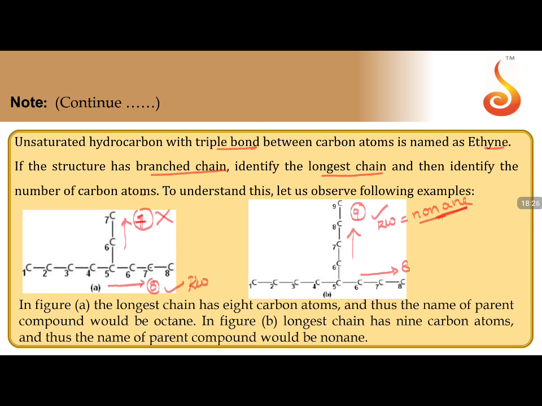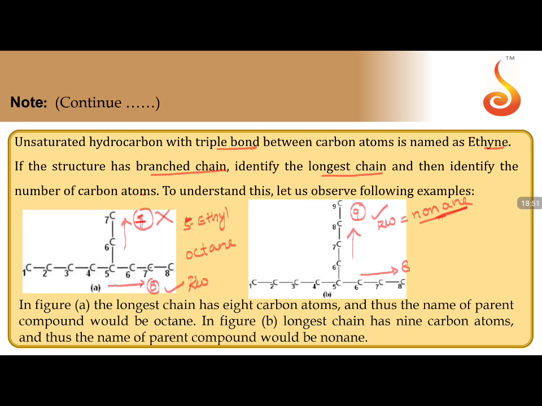And here if it is 8 carbons, it is oct. All are single bonds. Oct is the root word. But the substituents, now if you take this carbon chain, this becomes your substituent. So ethyl will be there at 5th position. At 5th position you have ethyl and octane will be there. 5-ethyloctane.